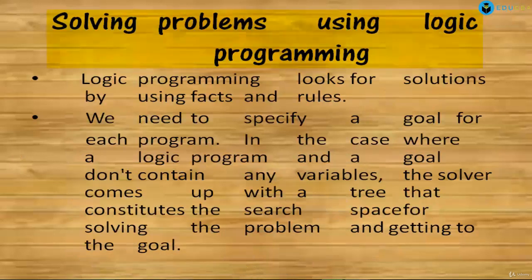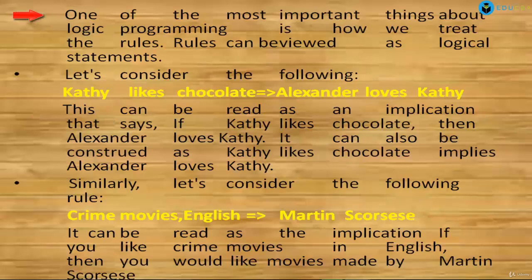Now, solving problems using logic programming. Logic programming looks for solutions by using facts and rules. We need to specify a goal for each program. In the case where a logic program and a goal don't contain any variable, the solver comes up with a tree that constitutes the search space for solving the problem and getting to the goal. Finally a tree is constructed for reaching the goal, using the facts and rules we provide. One of the most important things about logic programming is how we treat the rules.